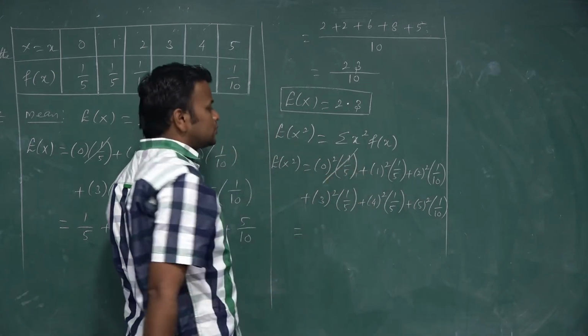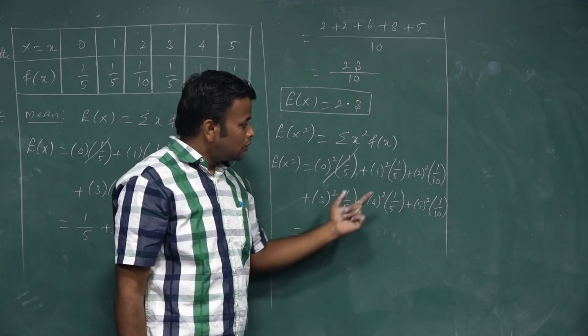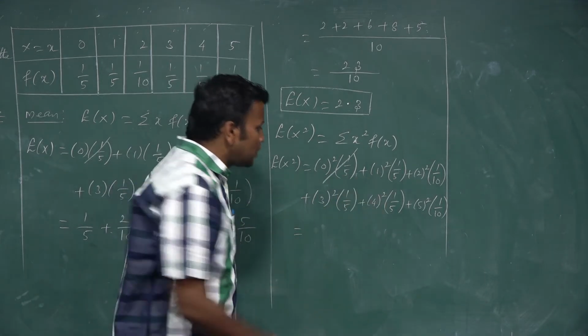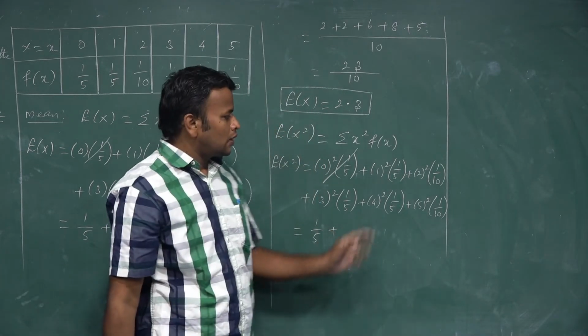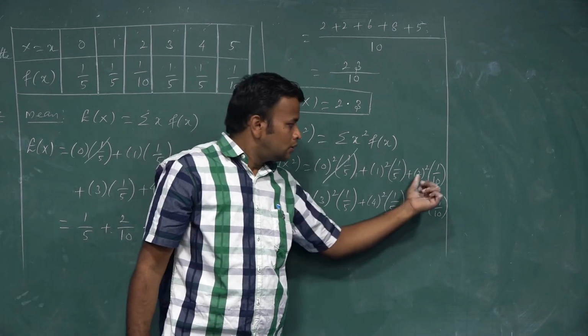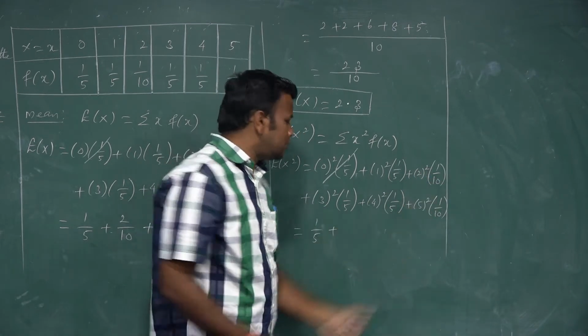I cancel the first one because 0 square, and 0 to anything is always 0. The final answer of 1 square into 1 by 5 is 1 by 5. 2 square is 4, okay? 4 into 1 by 10 is 4 by 10.